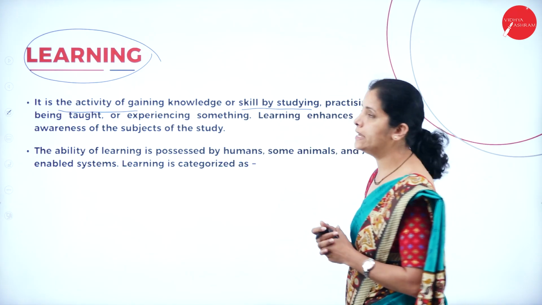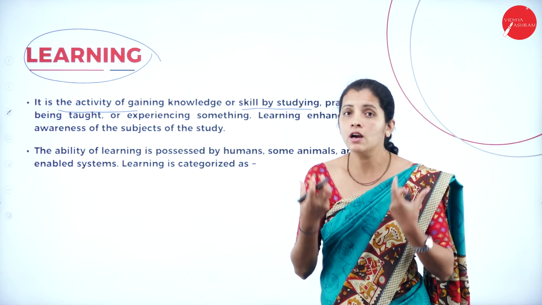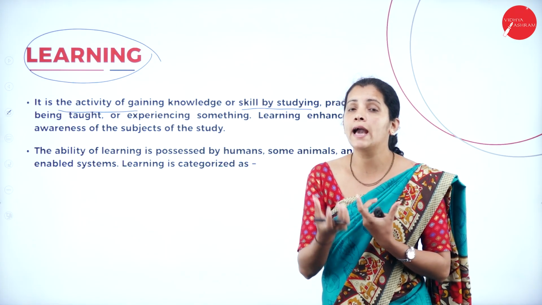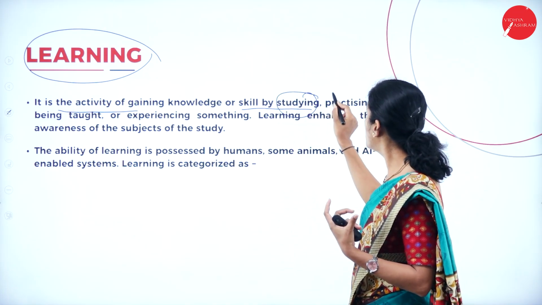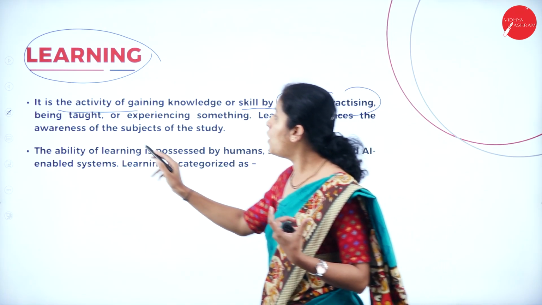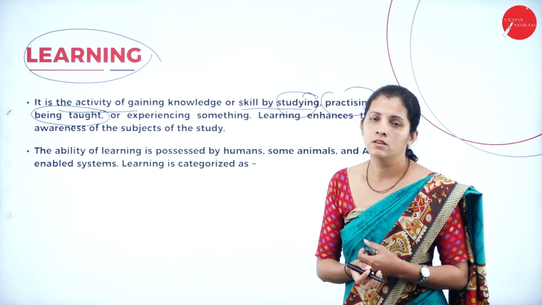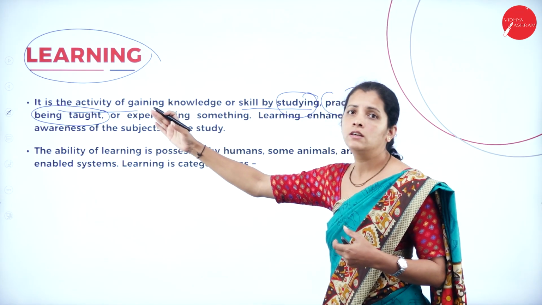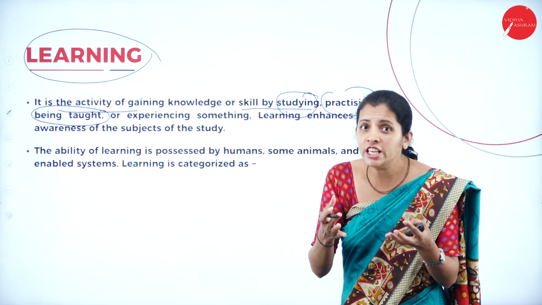Skill by studying. So how am I going to collect the information or gather the knowledge? Through studying, through practicing, or by being taught. So what is being taught? It is nothing but someone is going to teach me.